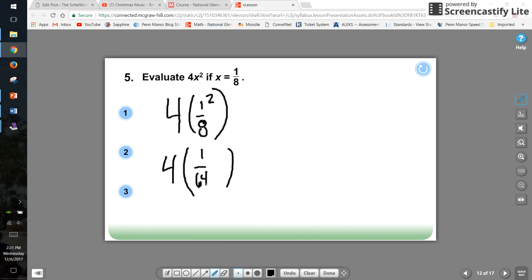And then I would multiply 4 times 1/64, which would give me 4 over 64. Feel free to simplify from there, but I just wanted to show you how to plug in a term, in this case 1/8, for our variable x.